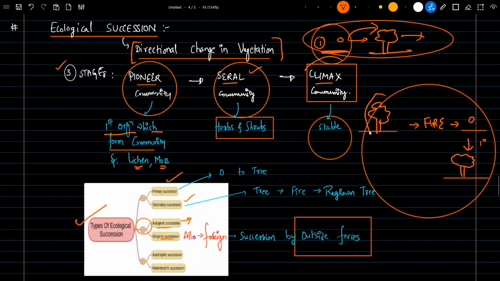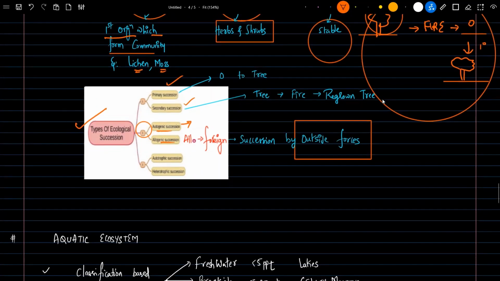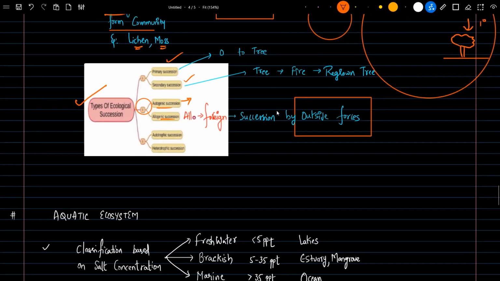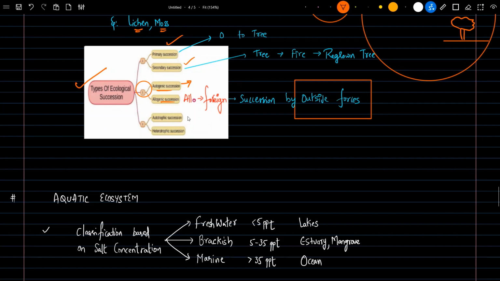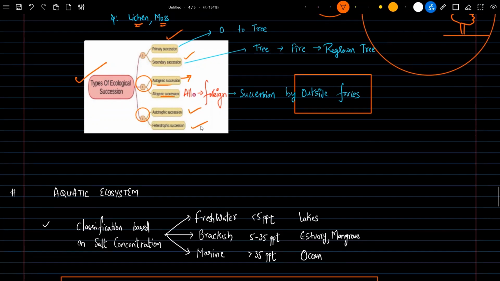Succession is happening not just on a barren land, but in a regenerative kind of situation. And the third classification is based on autotrophic succession and heterotrophic succession.